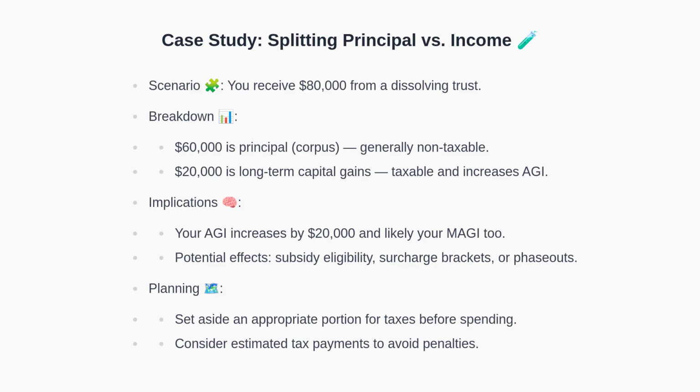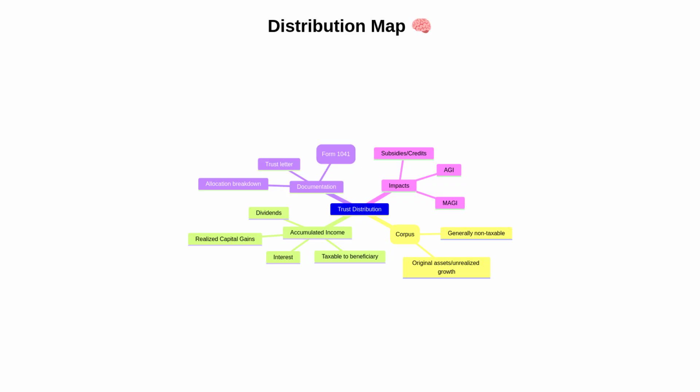Next, let's visualize the types of distributions and supporting documents with a mind map. This mind map centers on the trust distribution. One branch shows principal, generally non-taxable, and representing original assets or unrealized growth. Another branch outlines accumulated income, interest, dividends, and realized capital gains, which is taxable to the beneficiary. The documentation branch highlights the Schedule K-1 and supporting allocation details, while the impacts branch points to AGI, MAGI, and potential changes to subsidies or credits.